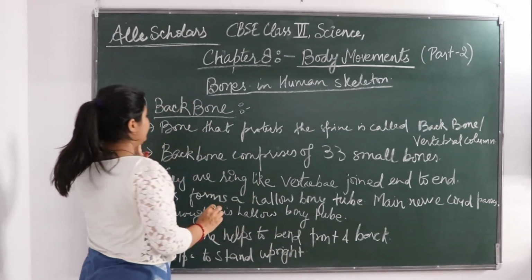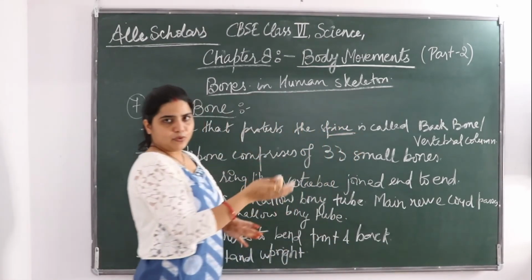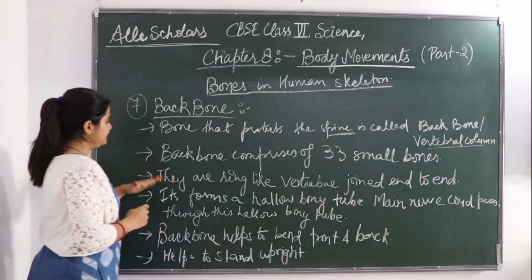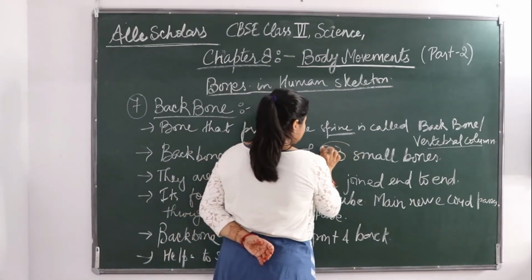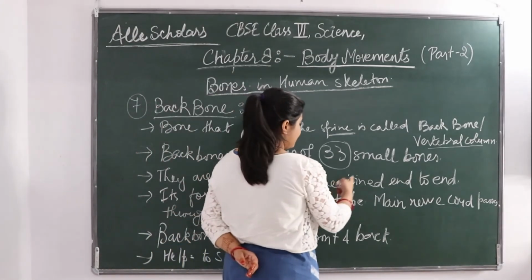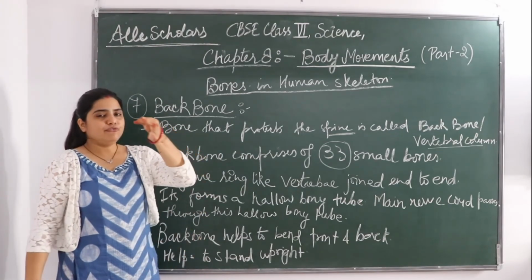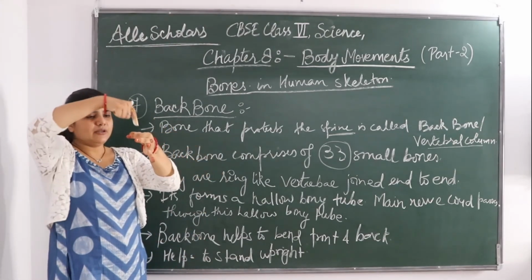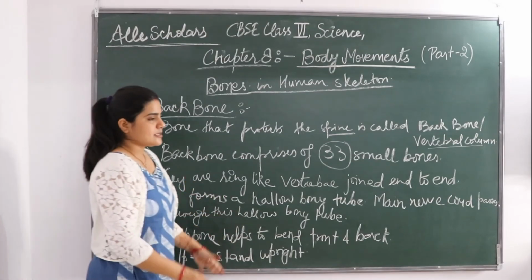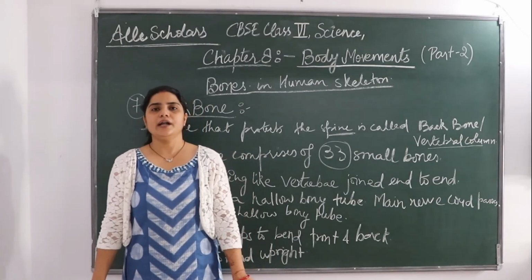So the backbone protects the spine. The bone that protects the spine is called the backbone, or the vertebral column. This backbone comprises 33 small bones. They form ring-like vertebrae joined end to end, and it forms a hollow bony tube, and the main nerve passes through this hollow bony tube. So the backbone helps us to bend in front and in back. This backbone helps us to stand upright.